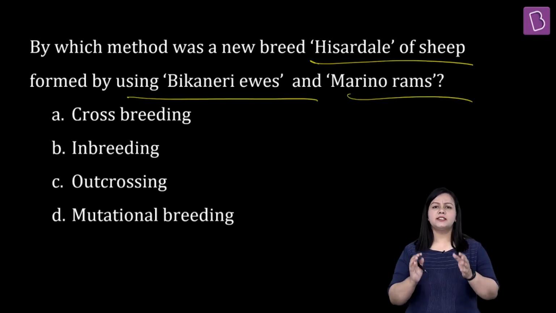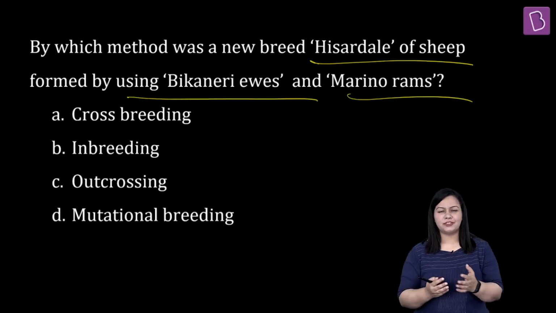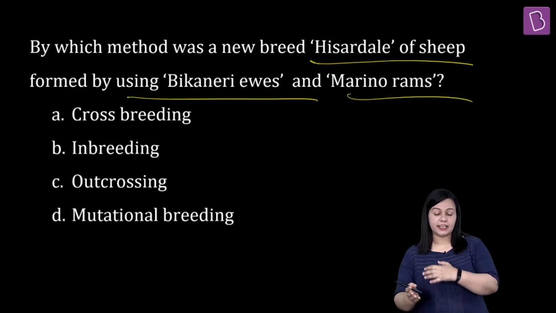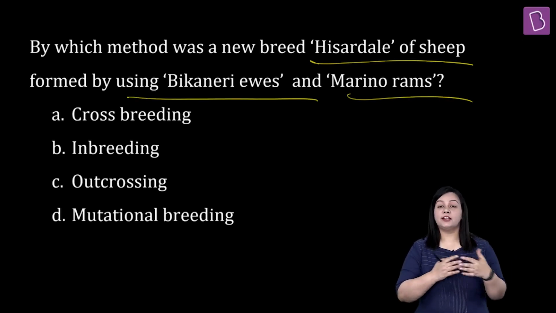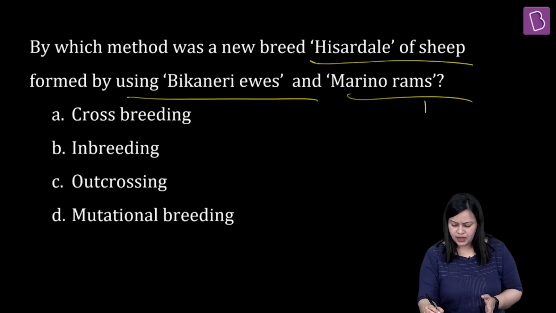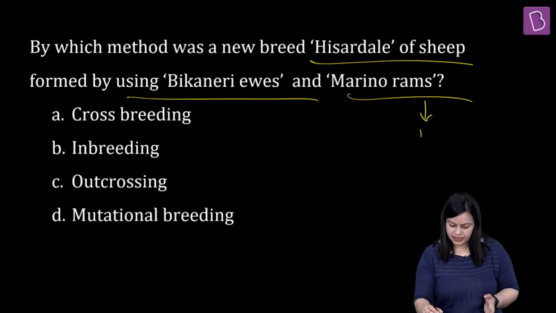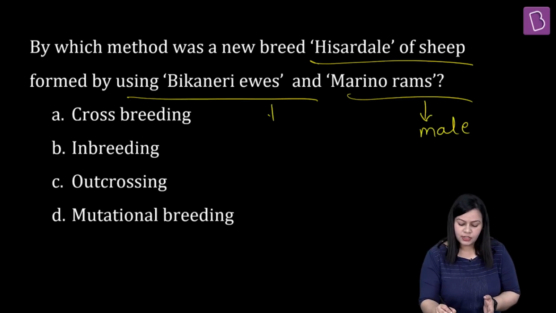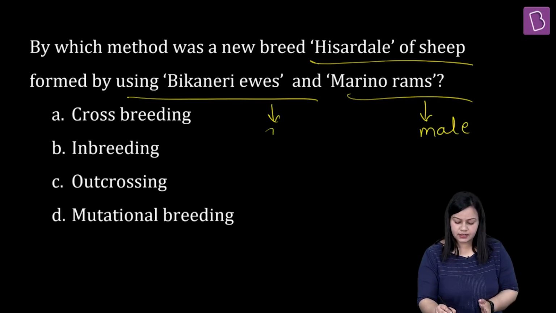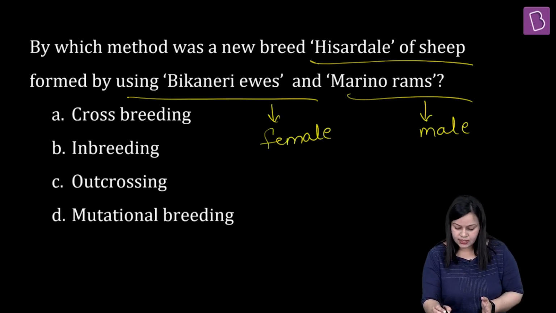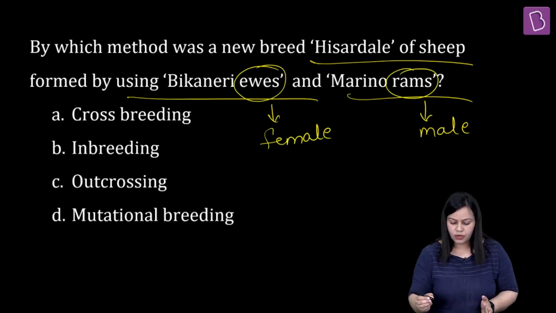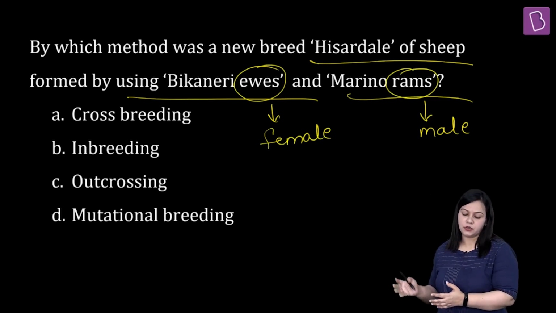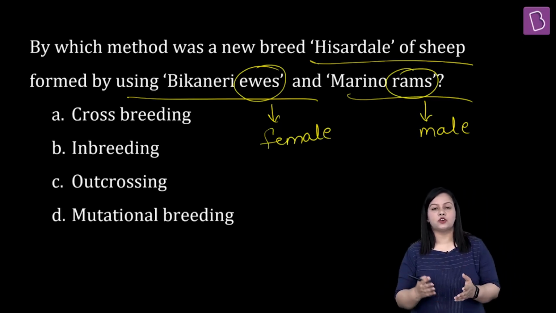Okay, so first thing, in this question, many children get confused between what exactly is an ewe and what exactly is a ram. They think that they are altogether different species. This is very simple. Rams refers to the male sheep, and ewes is nothing but sheep only, but it is the female sheep. So first thing is, please remember these terms. Female sheep are called ewes and male sheep are called rams.